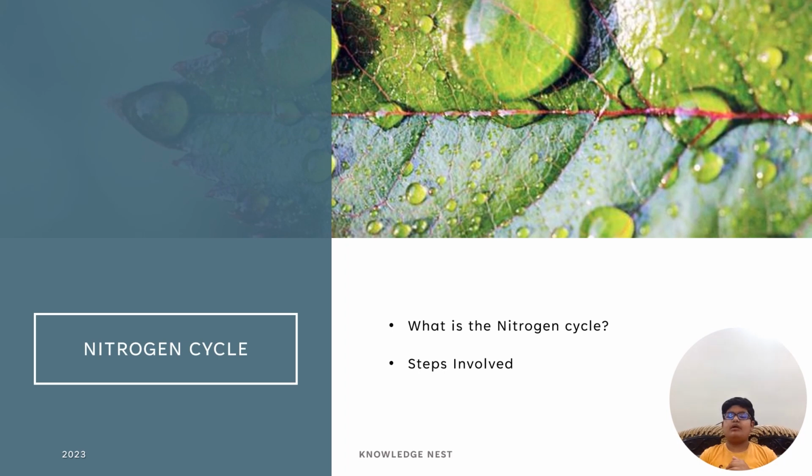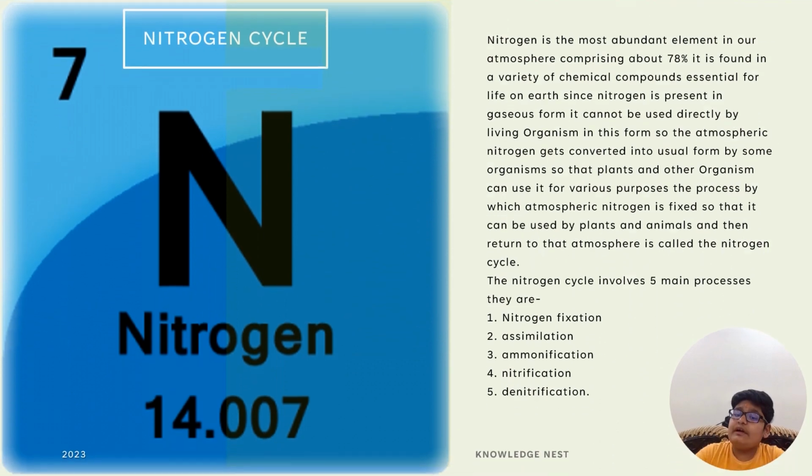Now let us know about the nitrogen cycle. What is the nitrogen cycle? Nitrogen is one of the most abundant elements in our atmosphere, comprising about 78%. It is found in a variety of chemical compounds essential for life on Earth. Since nitrogen is present in gaseous form, it cannot be used by different living organisms in this form. So the atmospheric nitrogen gets converted into the usable form by some organisms so that plants and other organisms can use it for various purposes.